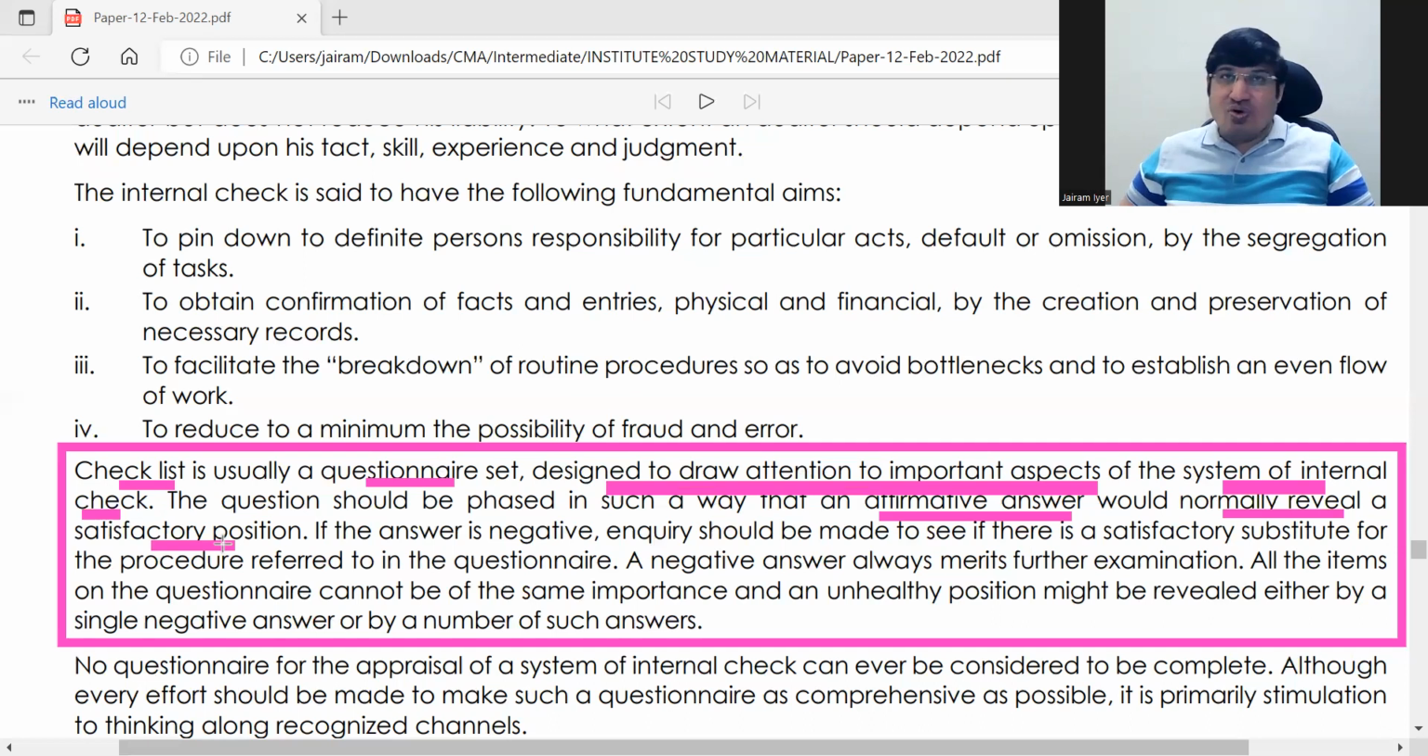And where there is a no, only there he will have to see further. If the answer is negative, then he'll make an inquiry to see if there is a satisfactory substitute.